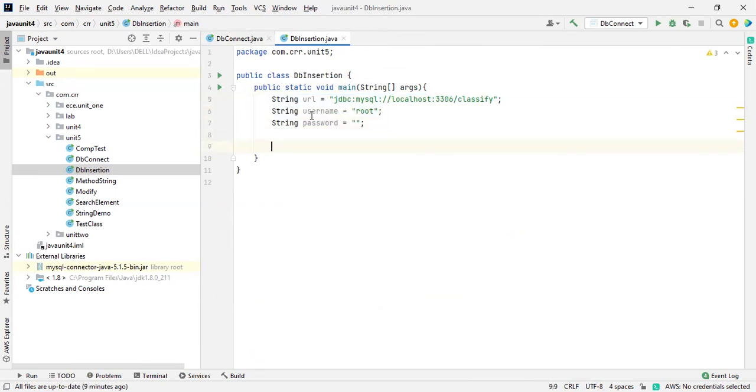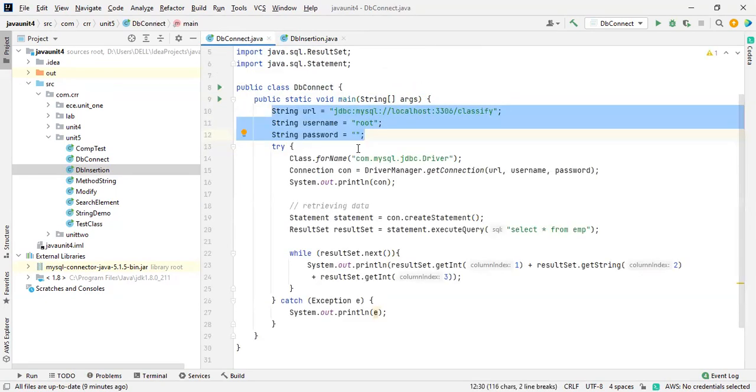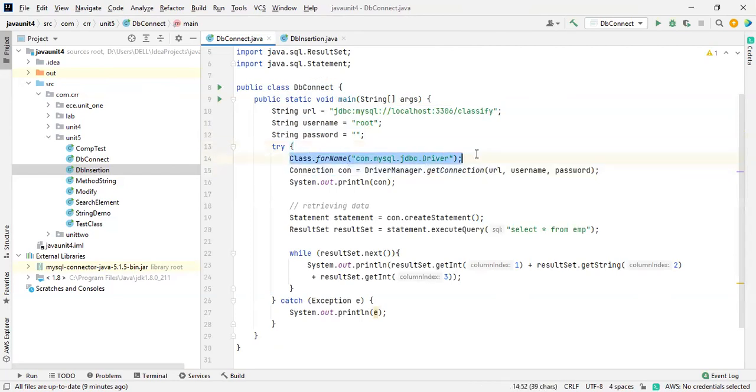But I would like to tell you that when you use this driver, it should be inside a try and catch block. It always gives an exception if the drivers are not available. If the drivers are not available, it throws an exception, which will be caught over here. So it should be in this block only. Inside this block, we need to write Class.forName. Again, these are common things.